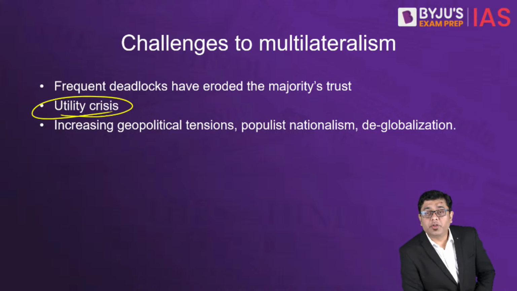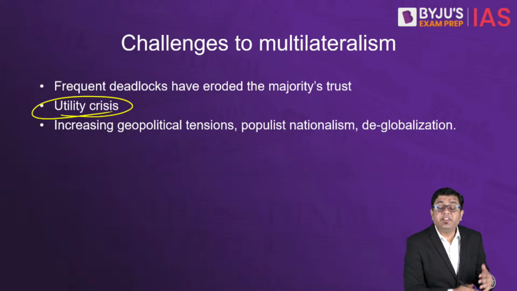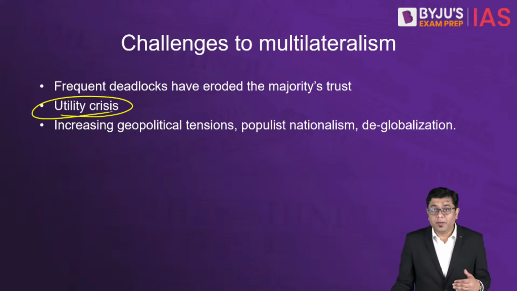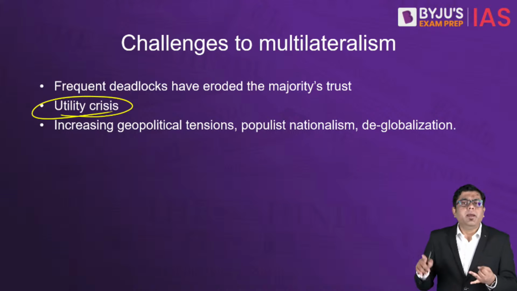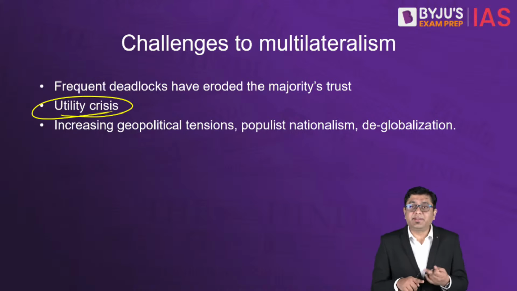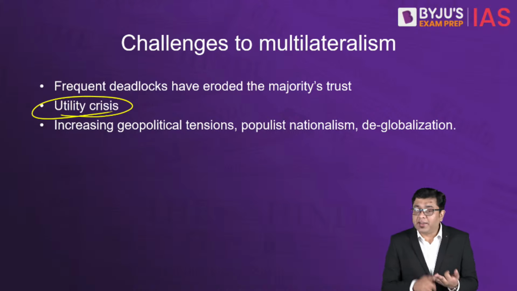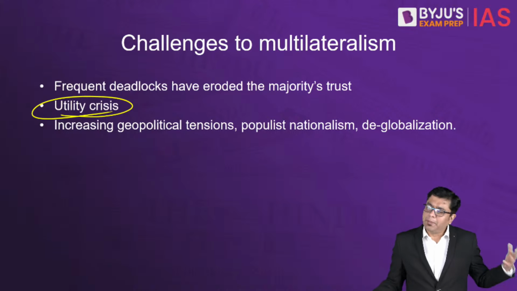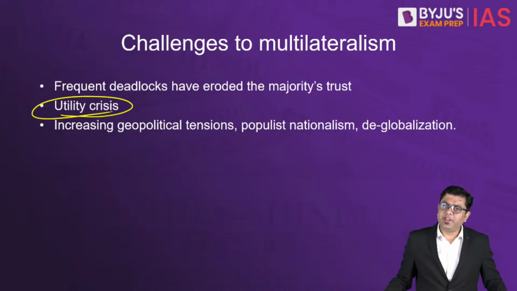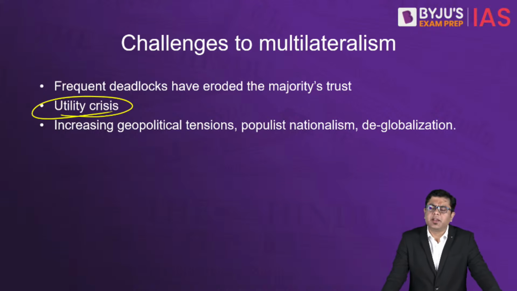Utility crisis in what sense? Utility crisis in the sense that what is the use of these institutions? Are these institutions coming in handy at all? Are they able to solve any of the major problems, be it climate change, be it poverty, be it price rise? Any of these issues, are the multilateral institutions solving them? Absolutely not. The powerful nations, whichever decision they have to take, they take it freely and independently on their own without worrying about the consequences.